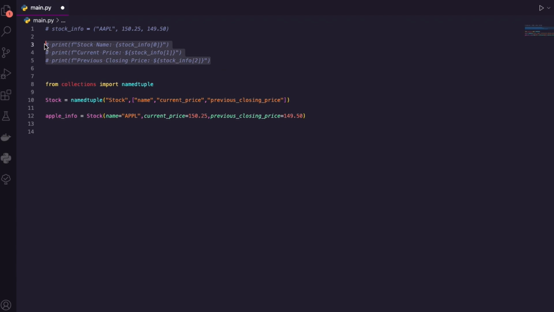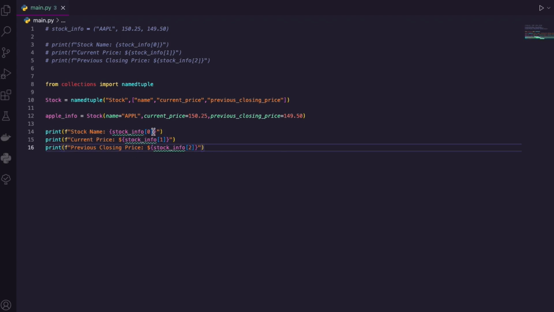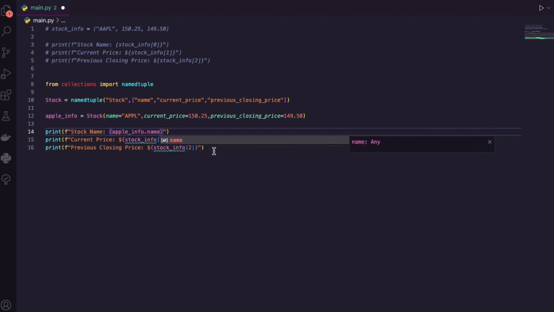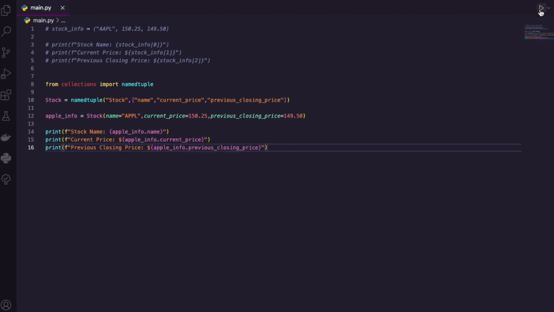If you come down here, I'm going to actually take all of these prints and I'm just going to drop them here. And let's just turn them back on. Okay, I don't want stock info anymore because it's not really anything. I want to take my object and I want to tap into the name property, right? So it works just like a class, even though it's not. Let me add the others. There we go, let's run our code. And we have the same output with the named tuple. That's how we can condense our data and make more effective storing of this data in our Python code.